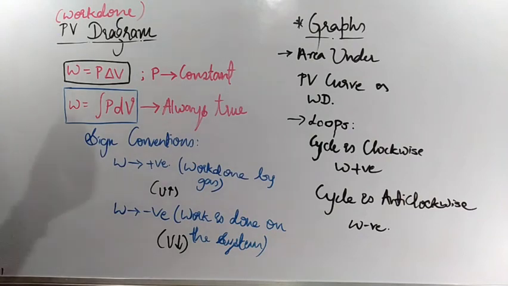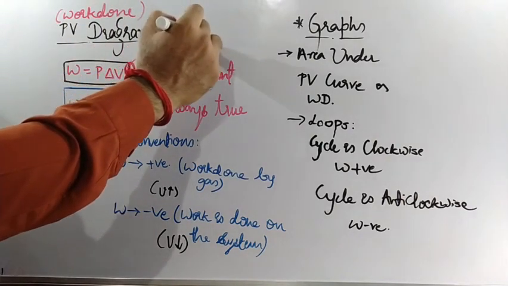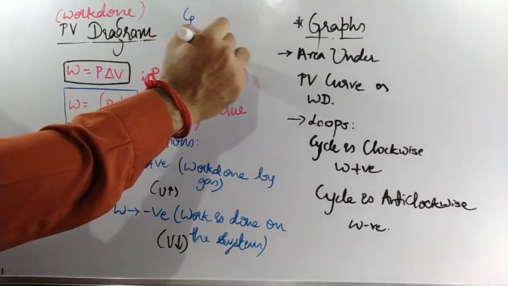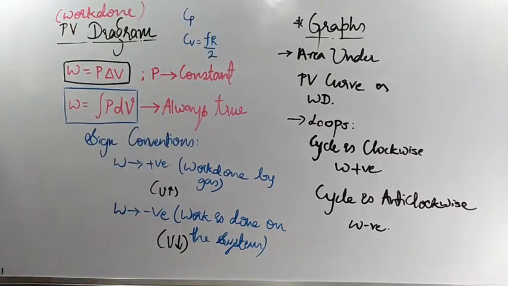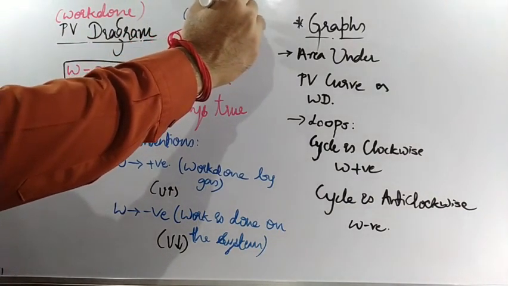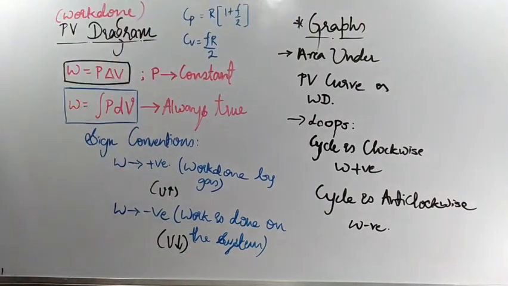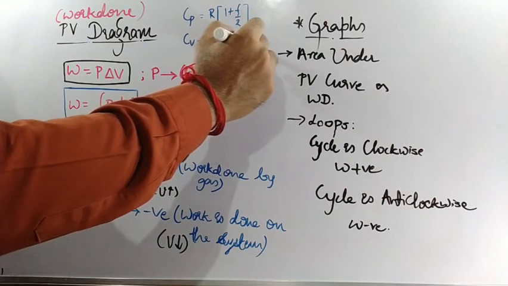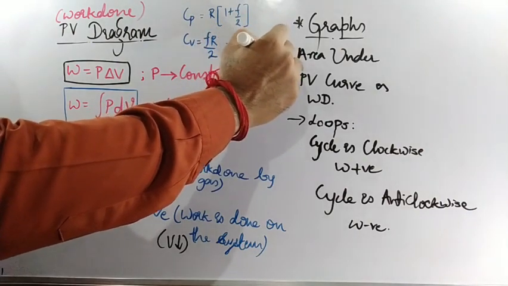Where can I write the formulas for Cp value and Cv value? Cv is nothing but fR by 2. Clear? And the Cp value we had calculated is R inside the bracket 1 plus f by 2. Correct? And one more thing we had calculated is gamma. Gamma is nothing but what? Gamma is equal to 1 plus 2 by f.